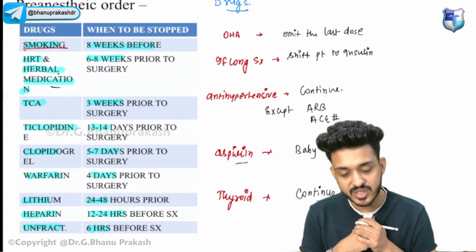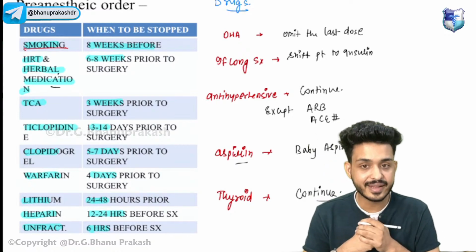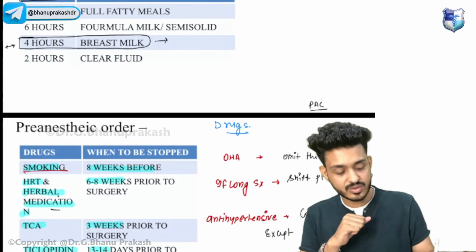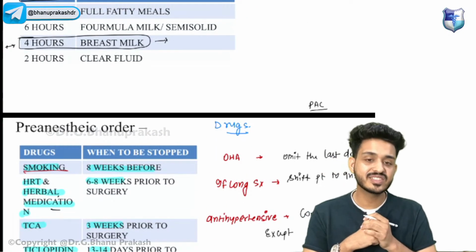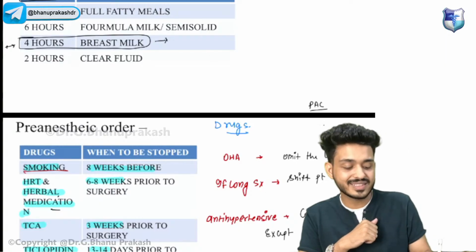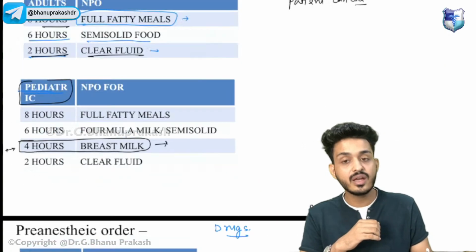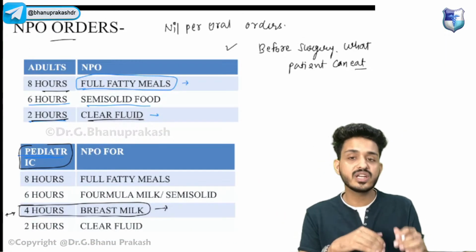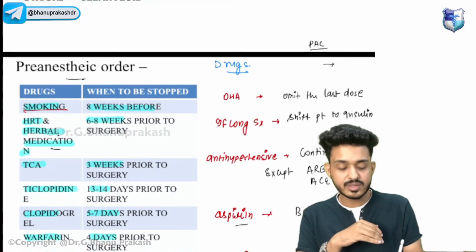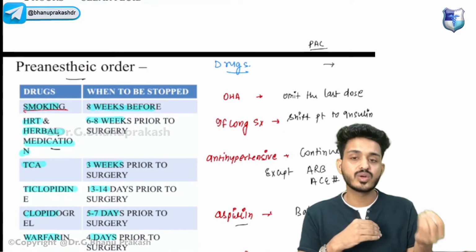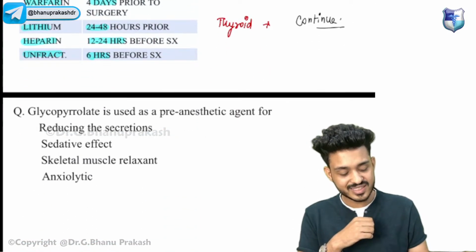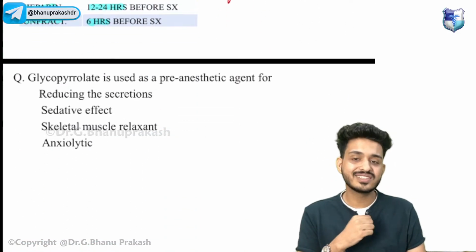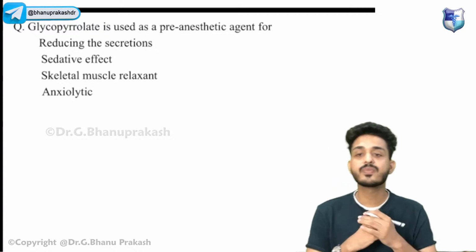Okay, now the patient already knows what drugs he can take, right? What is the story that is going on? The patient is coming to us for surgery. Now we are doing the PAC checkup. Now the patient will come the next day for surgery. We have already told the patient what to eat, what not to eat, and what drugs he can have or what drugs he has to omit. Okay, now the patient is coming for surgery. So before surgery, just try to answer this question.